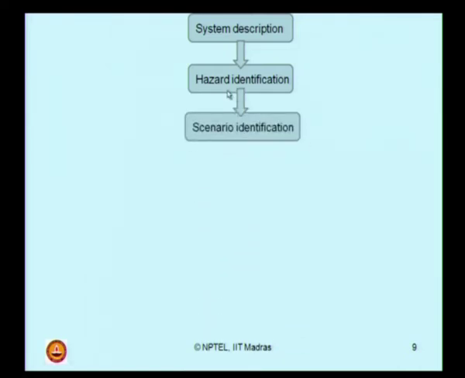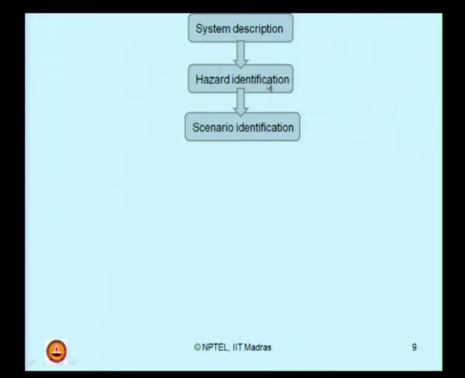Further, once you identify the hazardous scenarios present in your given system, then identify specifically which scenario can become very hazardous. So, select each scenario separately, one by one. Now, ladies and gentlemen, you may ask me a question: if one scenario becomes the cause for a successive scenario, then what should we do? Very good question.